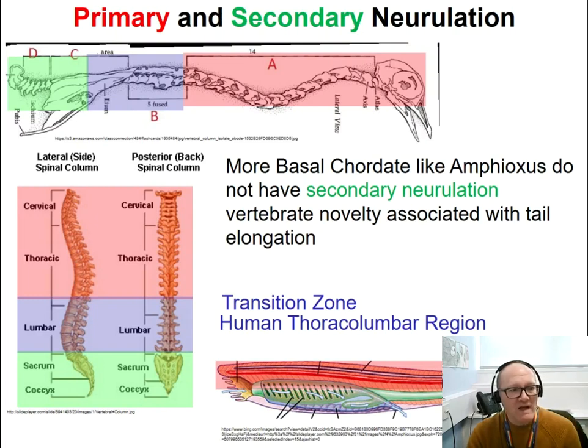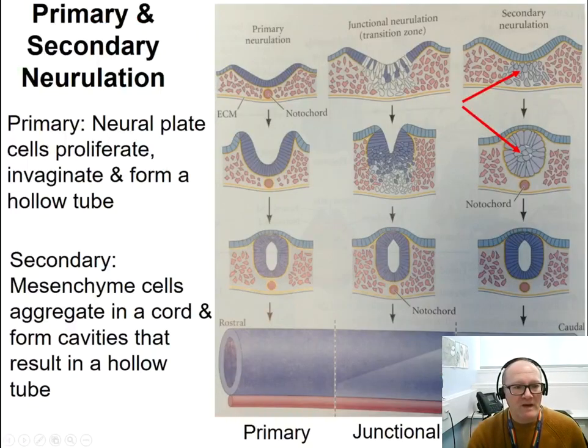We also recognize a transition zone between primary and secondary neurulation. In this transition zone, we have a neurulation that has characteristics of both primary and secondary neurulation. This is called the junctional zone or junctional neurulation.